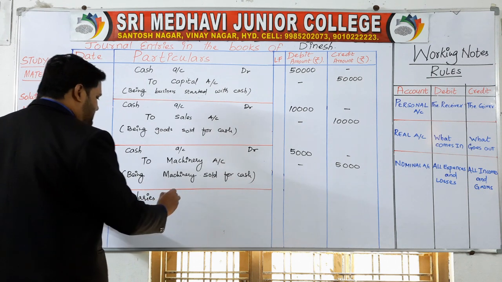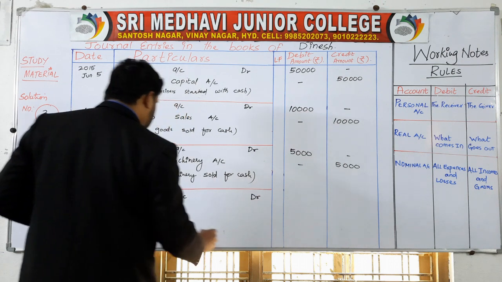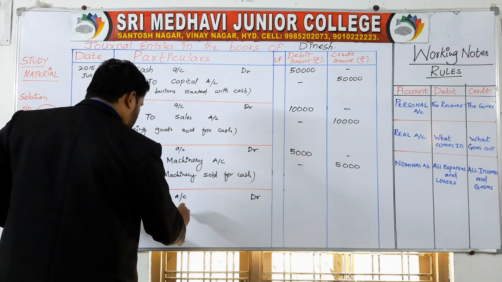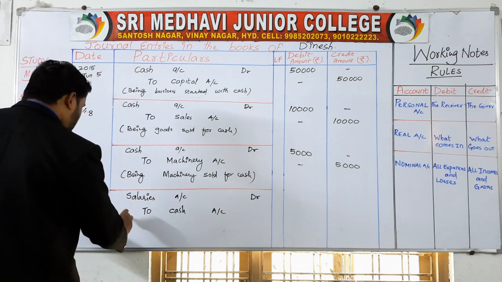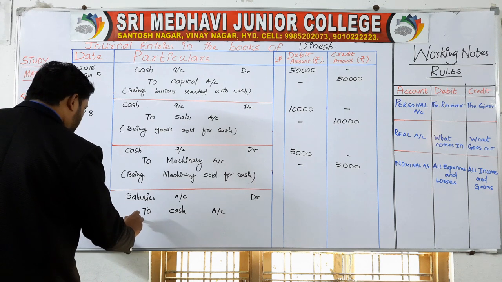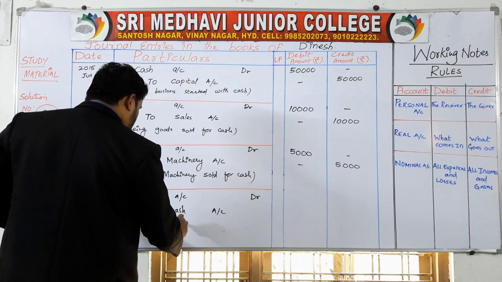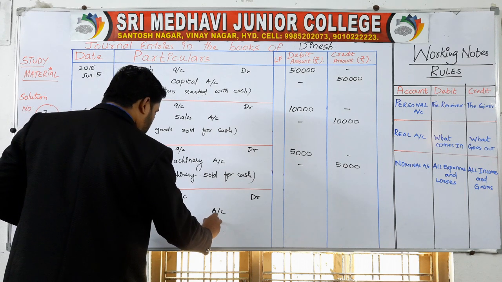So debit the salaries. Salaries account debit to cash account. If cash comes in, debit. If cash goes out, credit. Here in this transaction, cash is going out. Being salaries paid.